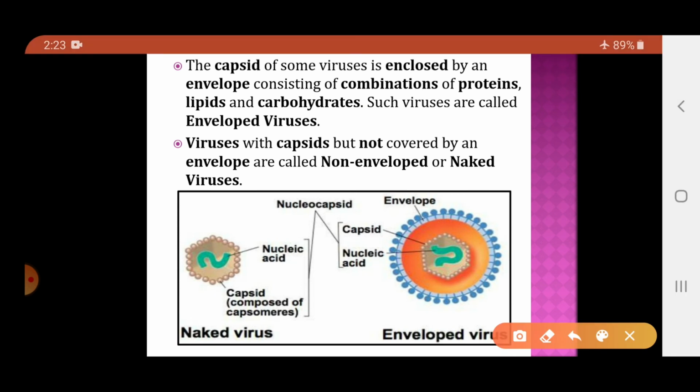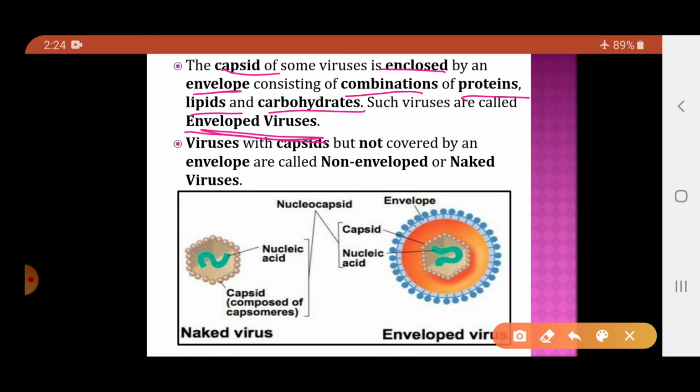Now in certain viruses the capsid is again covered by an envelope which is a combination of protein, lipids and carbohydrates. So in certain viruses the capsid again is covered by a layer of protein, lipid and carbohydrate, and those viruses are called the enveloped viruses. So they have an envelope surrounding the capsid. Such viruses are called the enveloped viruses.